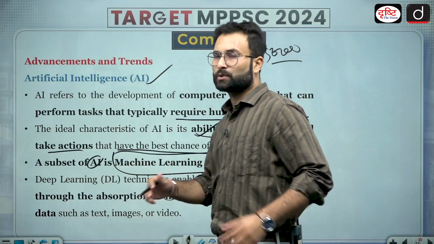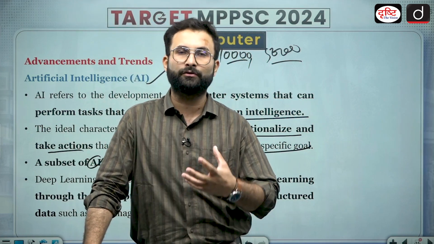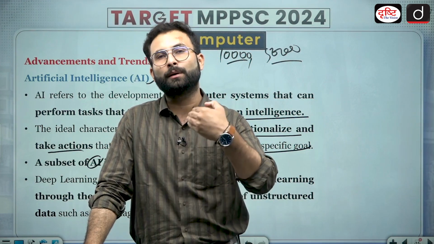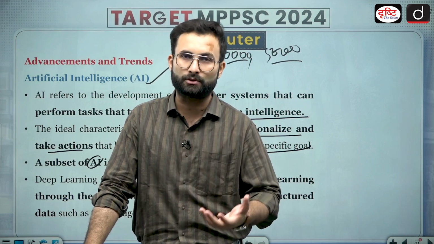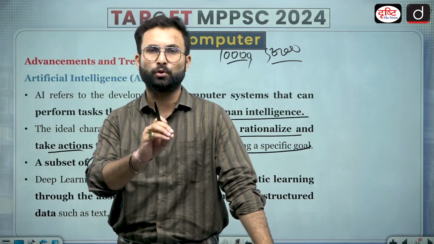Okay, now a subset of AI is machine learning. When we are talking about computers, they have a language on the basis of which they perform. In that particular language you have to communicate to the computer the job it has to do. Let's say you want the computer to perform an addition, 2 plus 2.